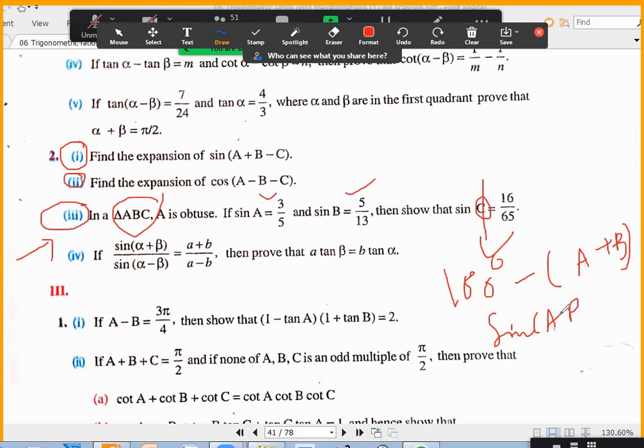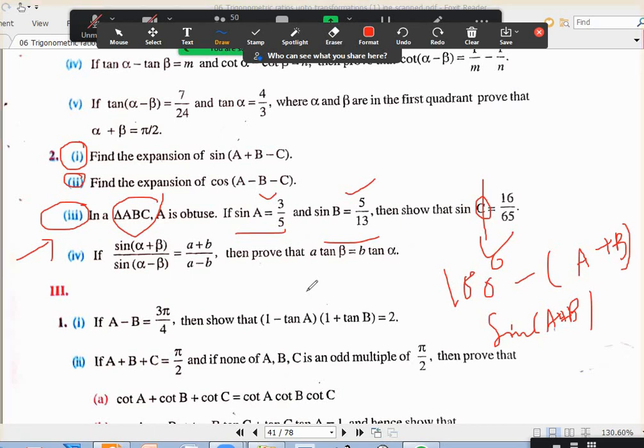And then sin A plus B, you have the formula: sin A cos B plus cos A sin B. You know sin A, from that you find cos A. You know sin B, from that you find cos B and substitute. Yes, what is that you want to say? Sir, actually sin A is equal to root over 1 minus cos square, no, sir. Yeah, from that you will get cos A. Again from sin B we get cos B, sir.